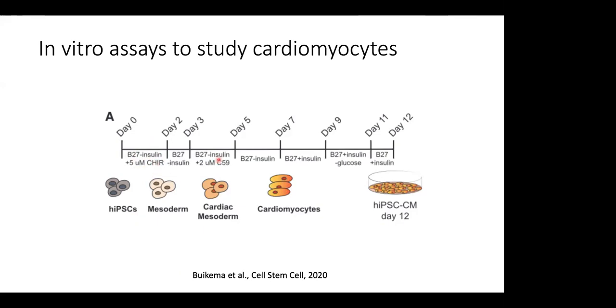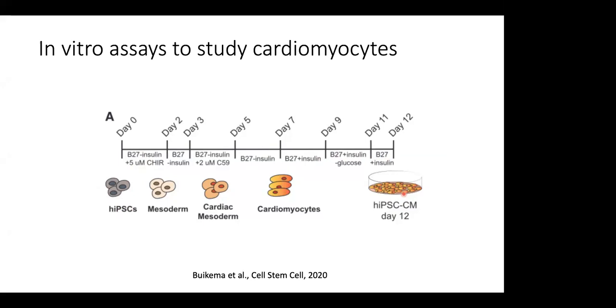You don't need to know all these details, but I'm just saying that all this information that you have from a developmental research article, they have taken, and over a period of 12 days, they have induced these pluripotent cells into mesoderm, into cardiac mesoderm specifically, into cardiomyocytes, and they have grown these cardiomyocytes in a dish, right?